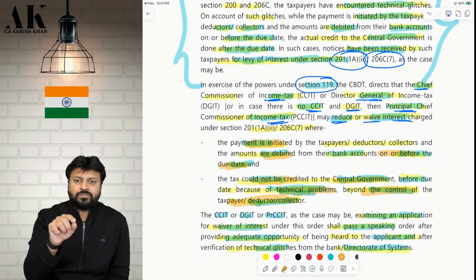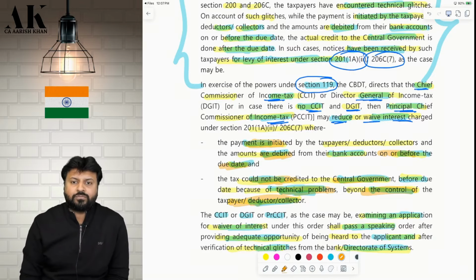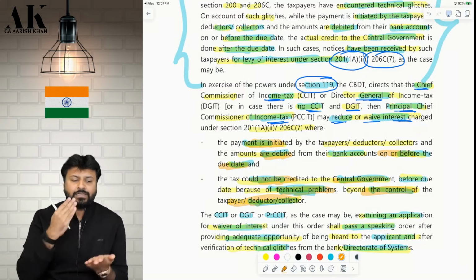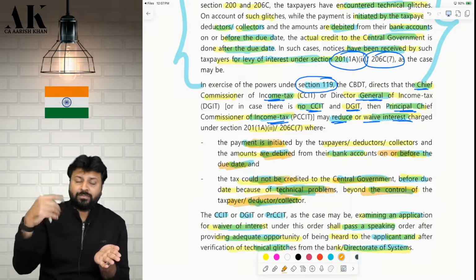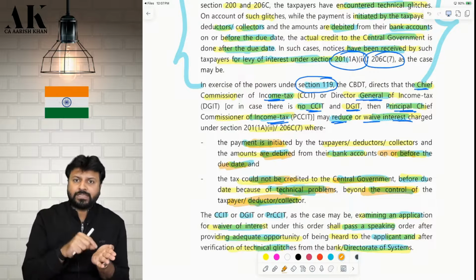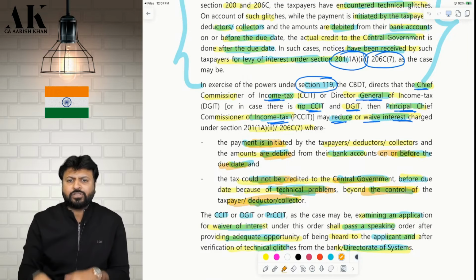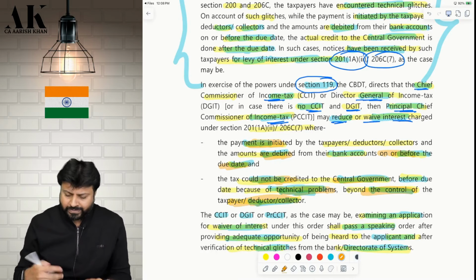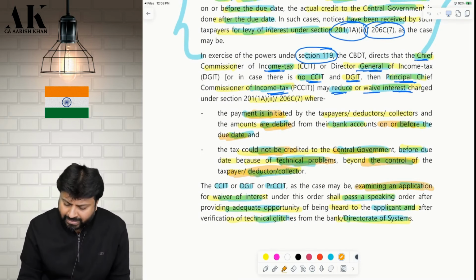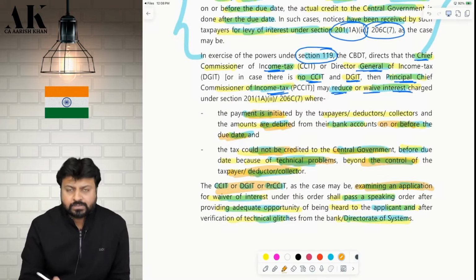The Chief Commissioner and the Director General, and in case there is no Chief Commissioner, the Principal Chief Commissioner will waive your interest if two conditions are fulfilled. You have to give the copy of the bank account that on 7th it was deducted, but it was reflected in the bank account of the central government on 8th and 9th due to technical glitch, which was beyond my control. I have no control in that. So in that case, the assessee has to give an application to these authorities.